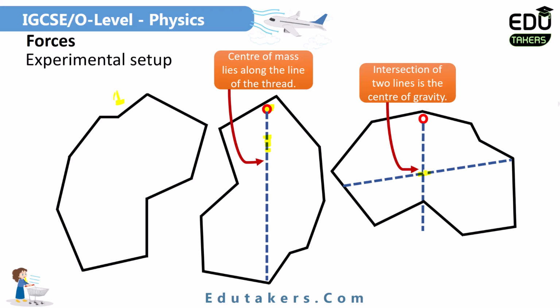So I can simply say here you have to repeat this experiment 2 to 3 times, and where the lines intersect, it would be the center of gravity for this irregular shaped plane lamina. So let's go back and see the answer.